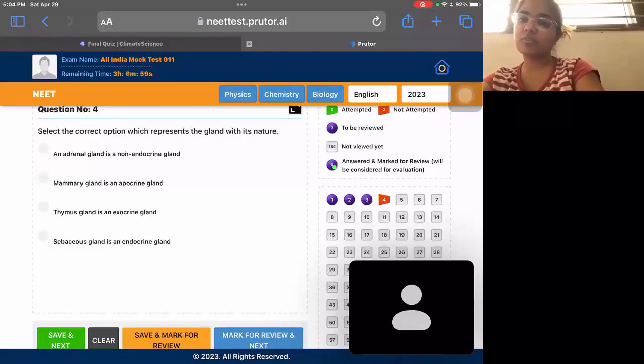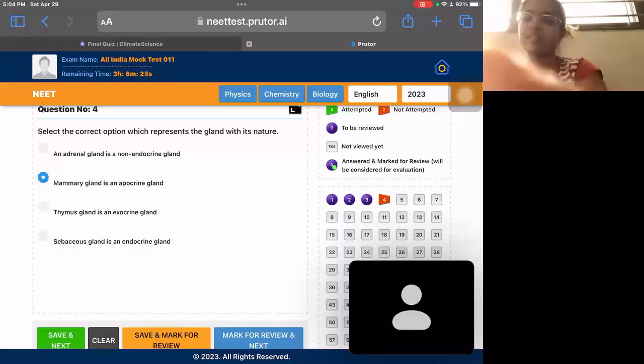Select the correct option which represents the gland with its nature. Okay. An adrenal gland is a non-endocrine gland. This is wrong. It is an endocrine gland. Mammary gland is an apocrine gland. This is correct. Apocrine gland means when there is secretion from the mammary gland, a part of the gland is lost. The cytoplasm is lost. That is an apocrine gland. The third option, thymus gland is an exocrine gland, is the incorrect statement. It is an endocrine gland. And sebaceous gland is an exocrine gland. वो अपनी secretions ducts के through करता है. So it is an exocrine gland. So the correct option is the second one.